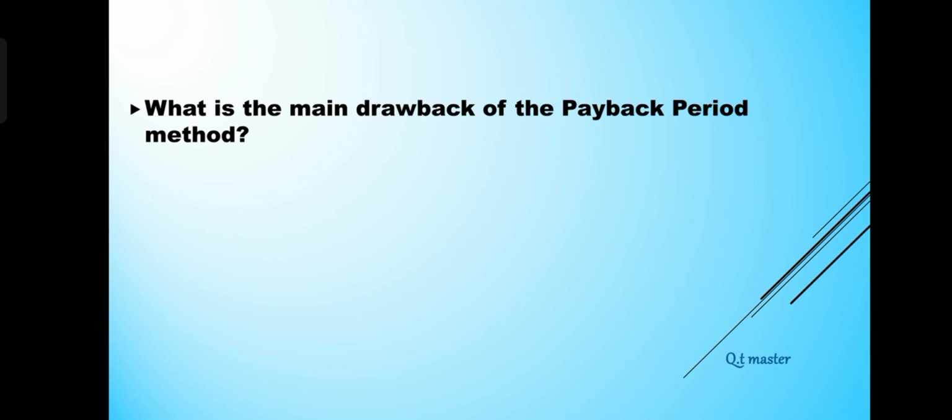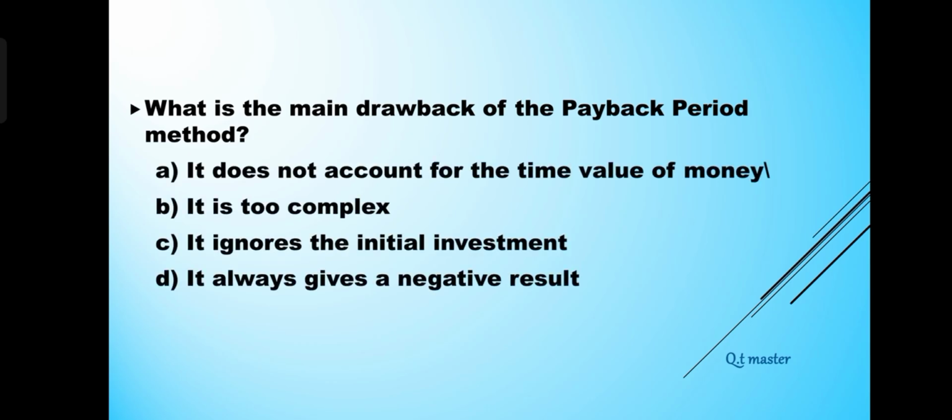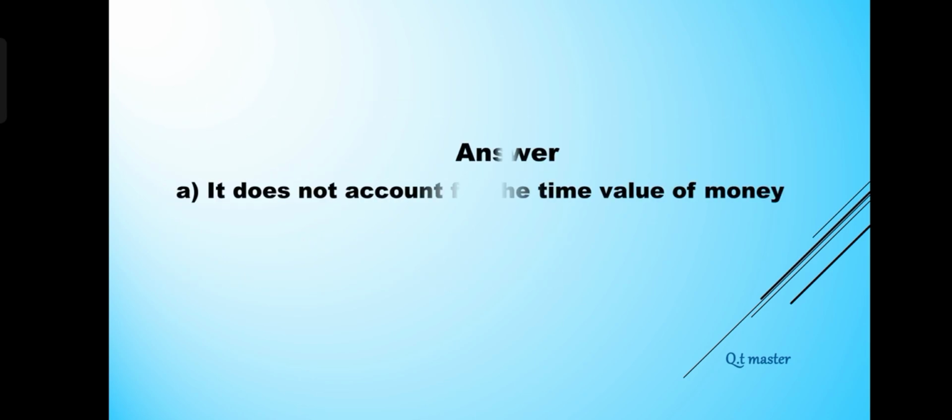What is the main drawback of the payback period method? A. It does not account for the time value of money. B. It is too complex. C. It ignores the initial investment. D. It always gives a negative result. Answer: A. It does not account for the time value of money.